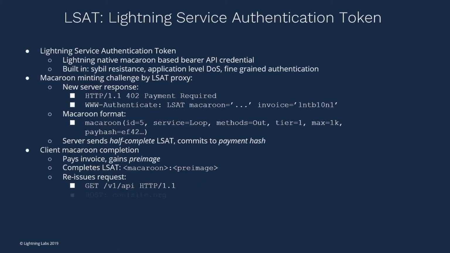And so then the client makes the request, does a GET with HTTP 1.1. But now we have some new headers. The new header is basically the authorization header, and we have LSAT as the authorization type. Now we pass in the macaroon and the pre-image together, and then boom, we have our end-to-end macaroon itself. And the proxy verification is pretty simple as well. It just verifies the signature of the macaroon. Once again, the macaroon is unforgeable and ensures that this was crafted by the server itself. No one else can make a fake macaroon.